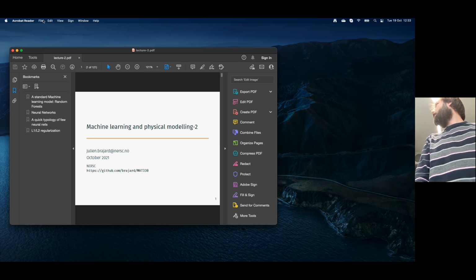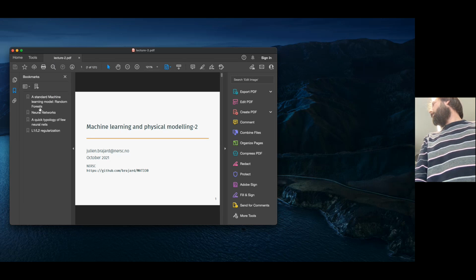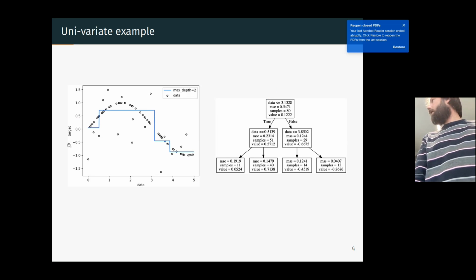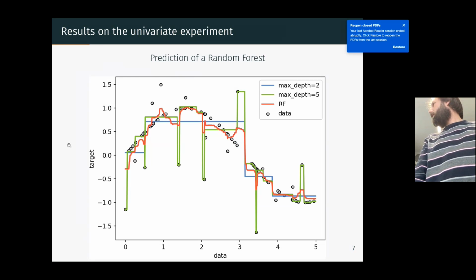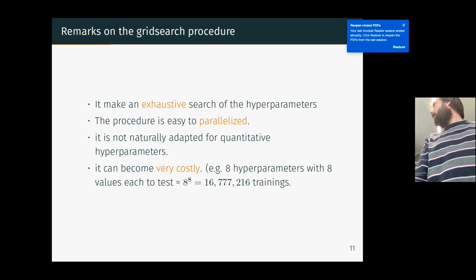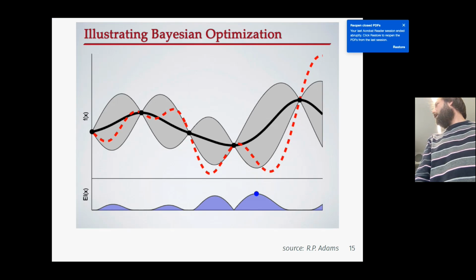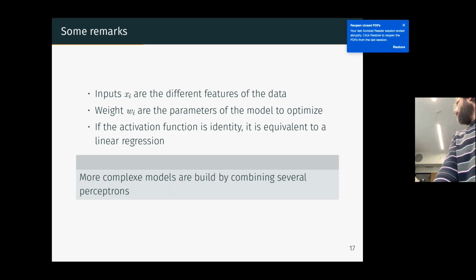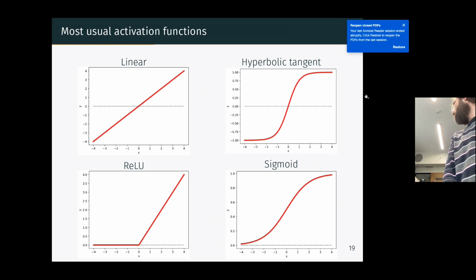Okay, so we're good. I'm sorry, I think this is not the guy. I think this is my computer that crashed for some reason.